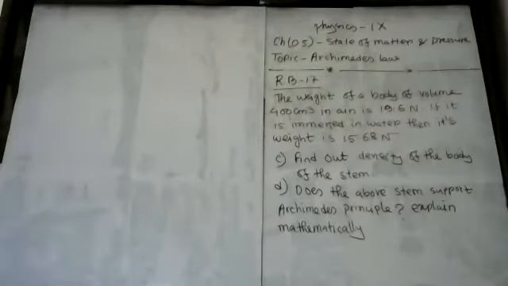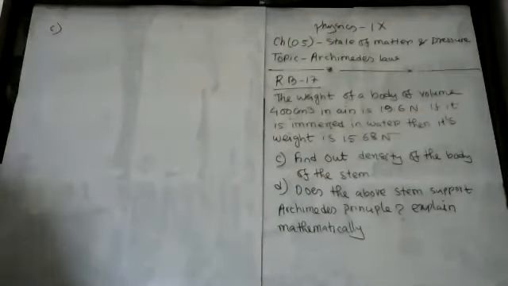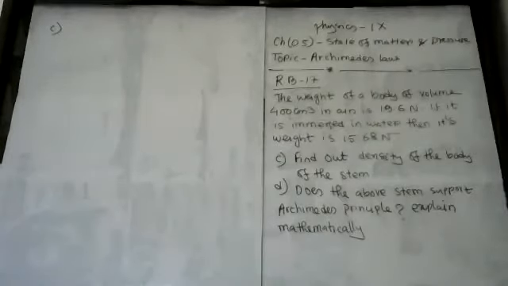My dear student, give me some idea. How can I find out density of the body? Any idea, my dear student? By dividing the mass by volume.